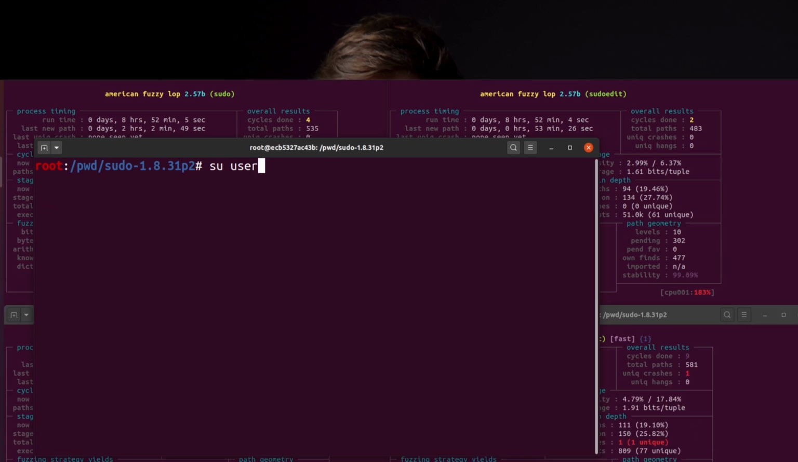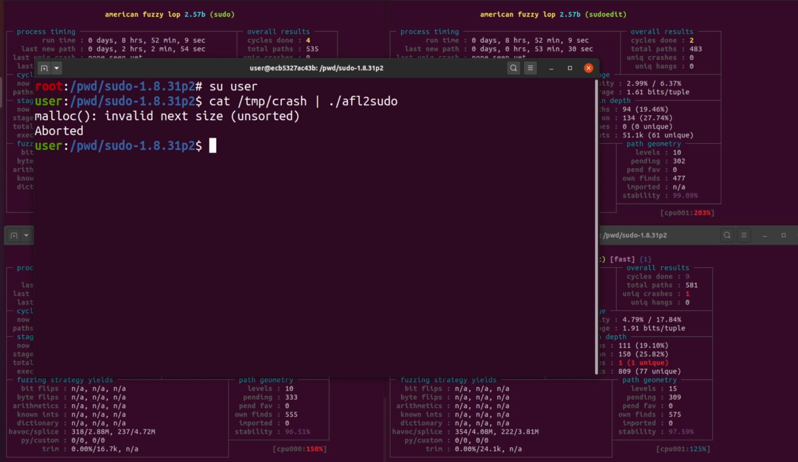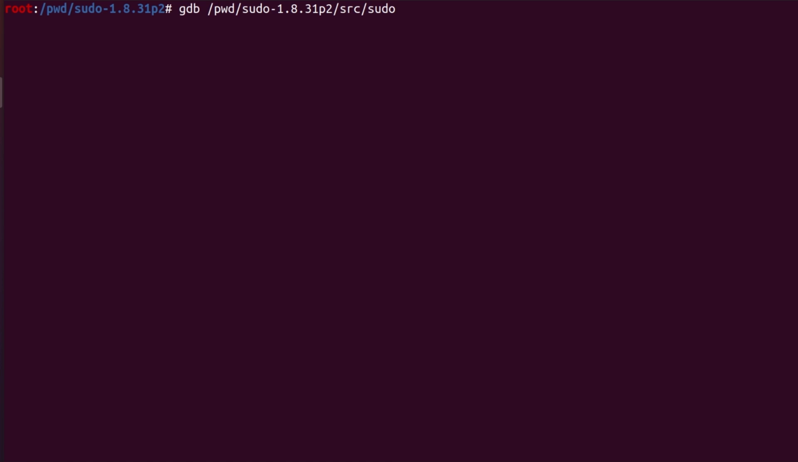Awesome. Now I'm getting excited, but let's do one last test. Now switch the user to the unprivileged user. Remember, sudo is intended to run as setuid, called from an unprivileged user. So let's try this again and see if we reach this seemingly crashing code. And indeed, we also get a malloc error. Perfect. Let's look at this in GDB.